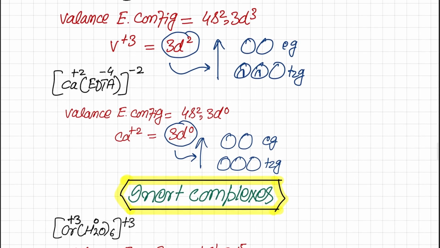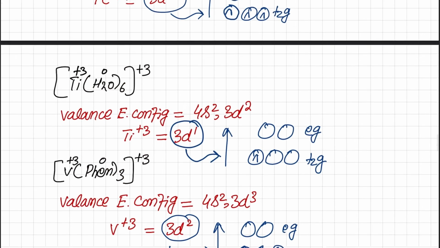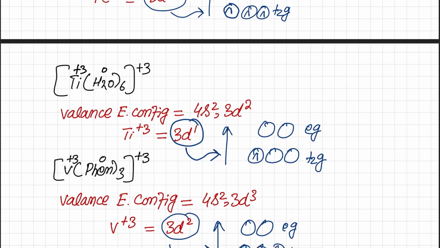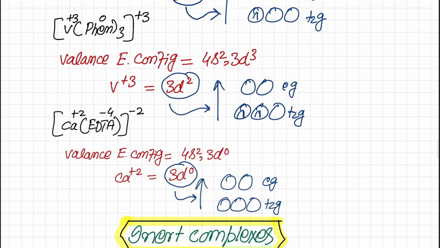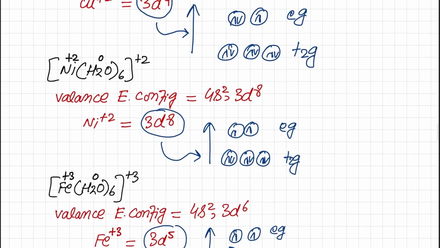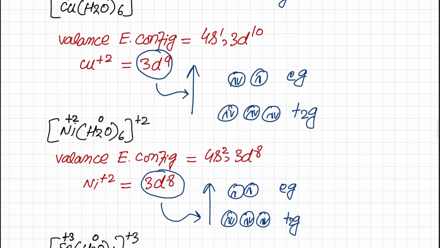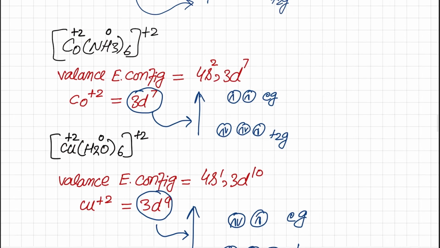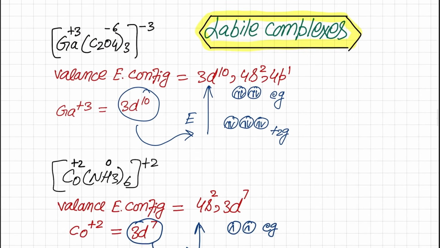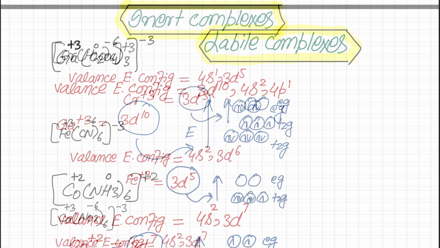So the d0 situation, d1 situation and d2 situation all lead to labile complexes, whereas all those complexes which contain their electrons in the eg set of orbitals will also be considered labile complexes experimentally.